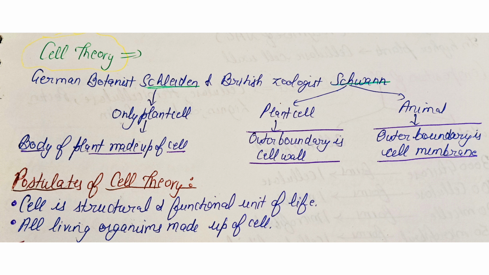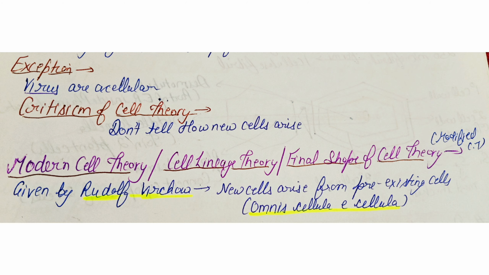The first postulate is that the cell is the structural and functional unit of life. Next, all living organisms are made up of cells. The only exception to the cell theory is viruses, as they are acellular. The cell theory was criticized because it failed to show how new cells are formed.